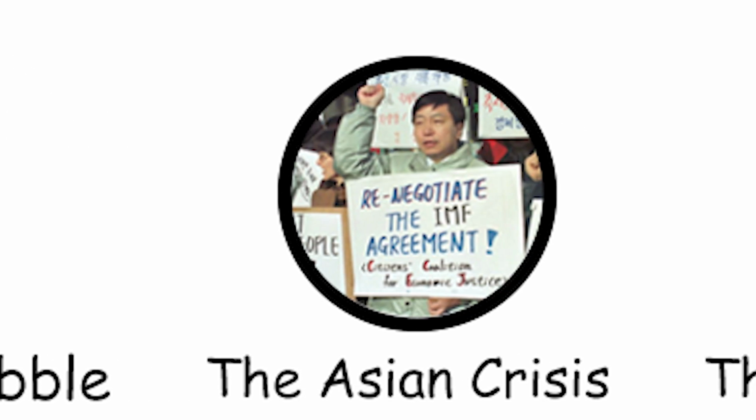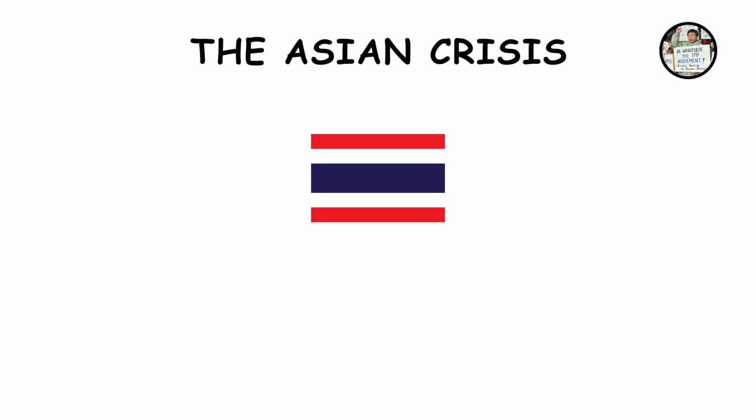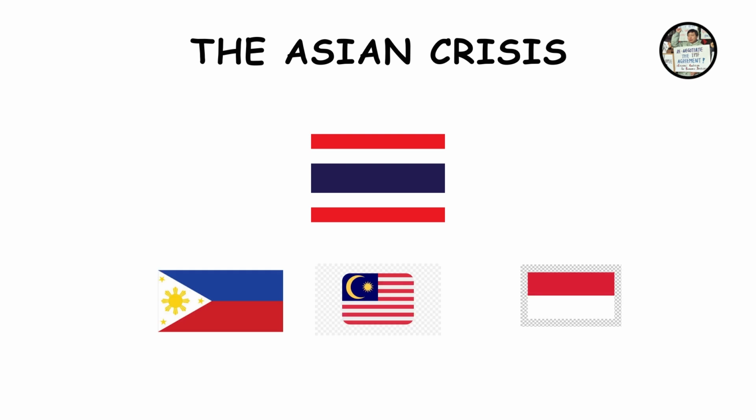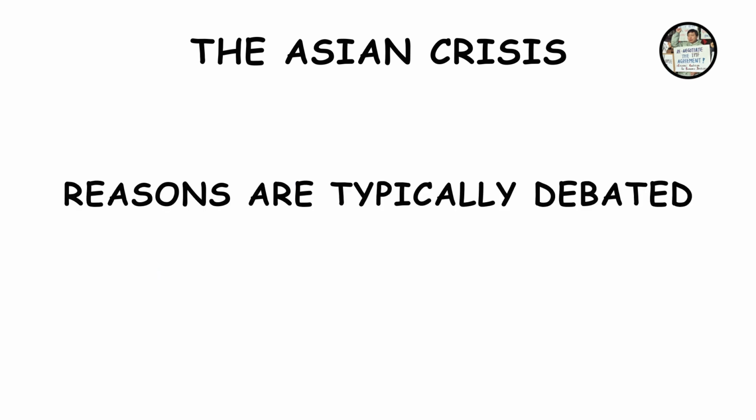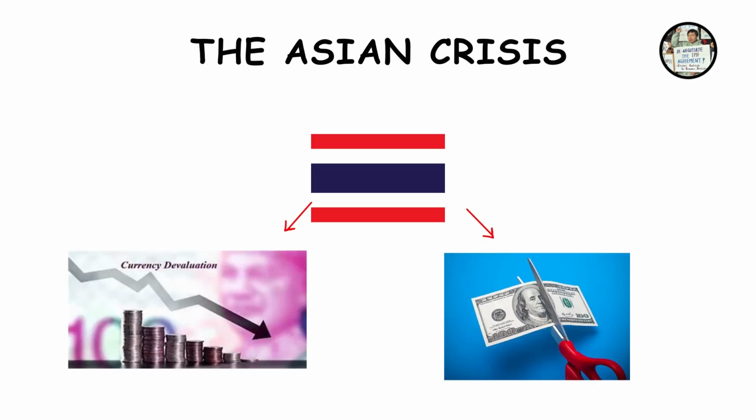The Asian crisis. The 1997 Asian financial crisis began in Thailand and quickly spread to other Asian countries. There's a few reasons for this crisis, and they're typically debated, but the main issue being a sequence of currency devaluations. It started when Thailand ended its peg to the US dollar, in turn causing the currency to fall.